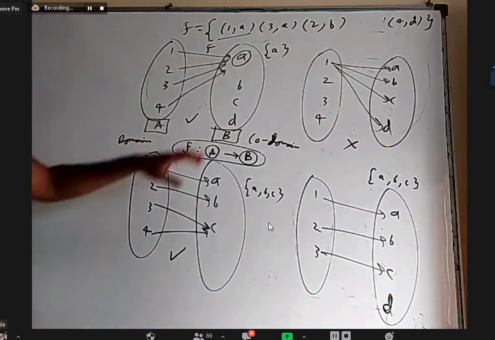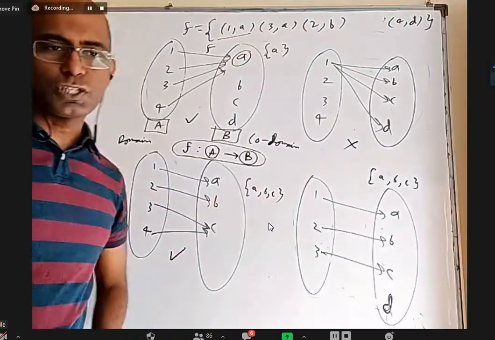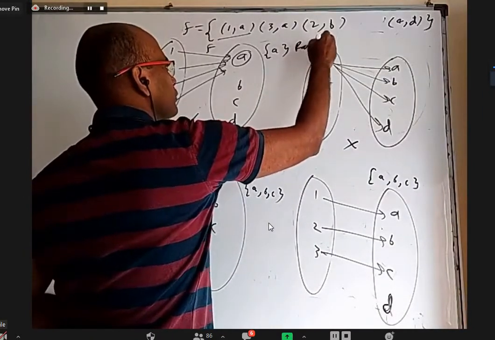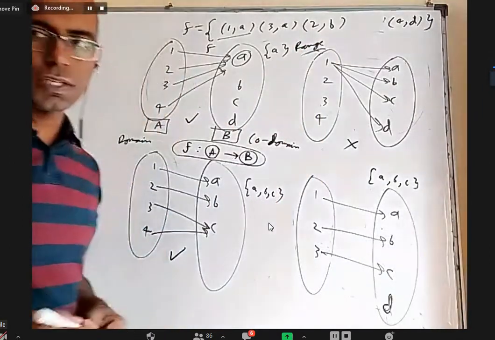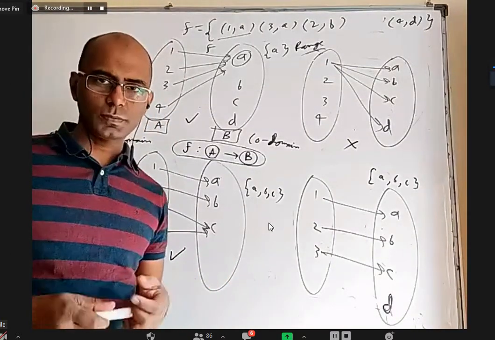So what we use in the codomain alone, if you write it as a set, that is called range. So we are learning 3 words here: domain, codomain, and range.